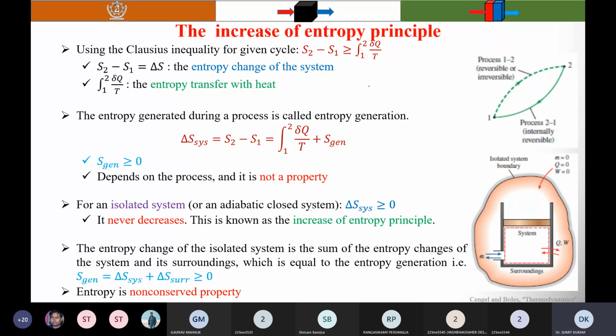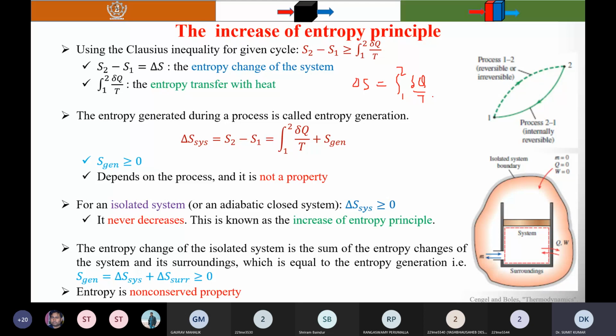You remember conservation of momentum, conservation of mass, conservation of energy, but there is nothing called conservation of entropy in case of the irreversible process. But if the process is reversible, you can say delta S is equal to integration 1 to 2 delta Q by T, but there is nothing called conservation of entropy.